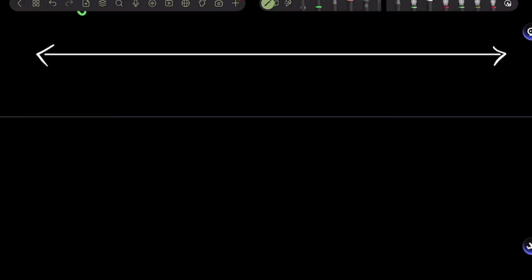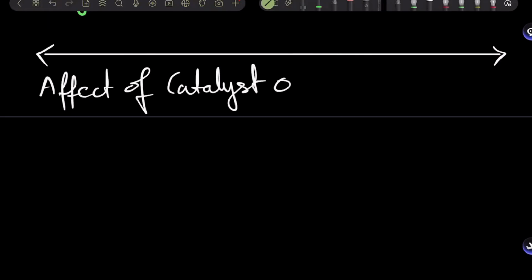I'll keep this very clear. So effect of catalyst on equilibrium. Remember that all the other factors were changing the equilibrium position. All right. But a catalyst cannot change the equilibrium position. It only speeds up the reaction. And in case of reversible reactions, it only speeds up the forward reaction as much as it has sped up the backward reaction. All right. That's the only role that it's going to play here.